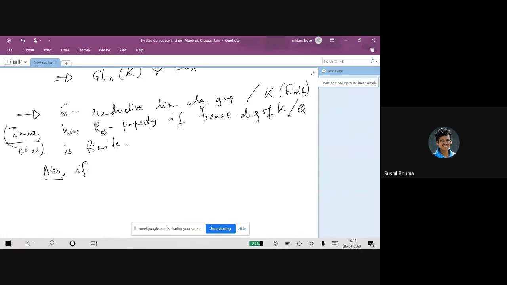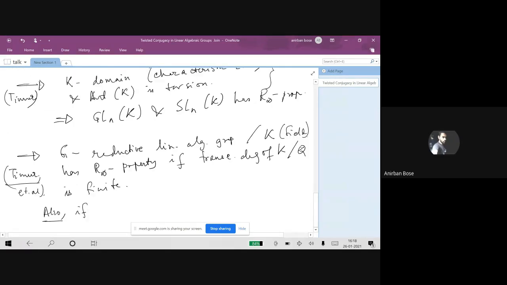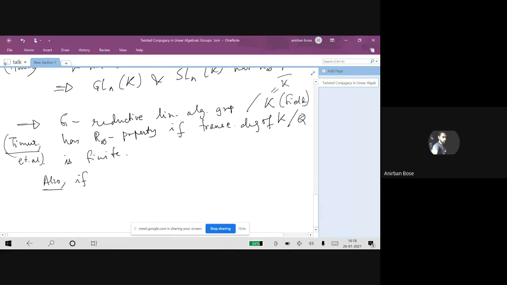They are not doing it over an arbitrary field. So let's put K equal to K bar and characteristic 0, of course, because we are considering transcendence degree over Q. In particular, if one takes G to be of type AN, BN, CN, and DN, they show that the converse of this statement is also true.